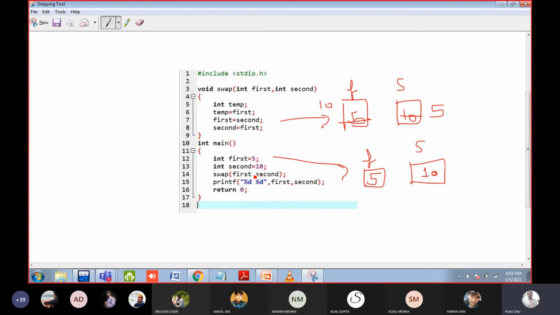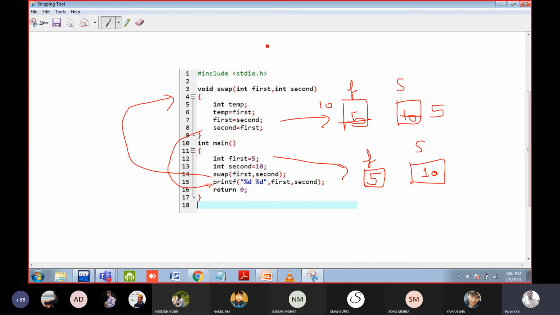Now, look what happened when you call this function, control got here. When the swapping is done, control is again passed to line number 15, yes or no? Because it returned back by itself. Then you have to print the first and second. So tell me, should we print 5 and 10 or 10 and 5? Anyone? Yes, Yaman. You can repeat that statement, what you said.